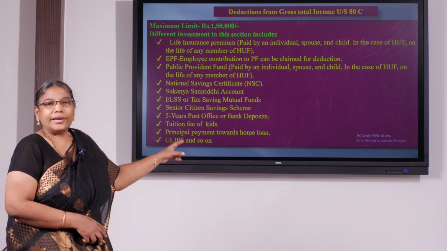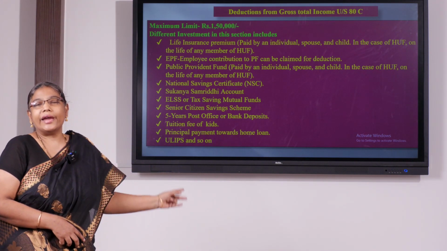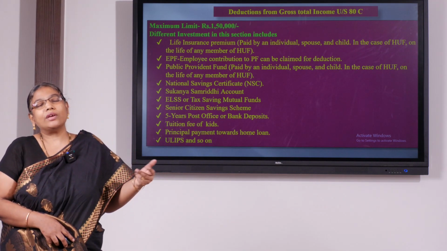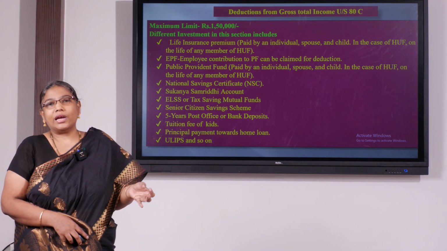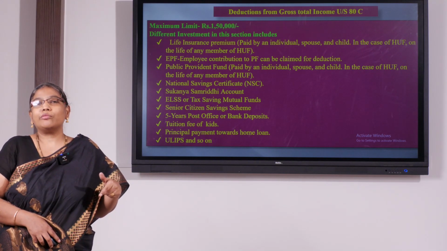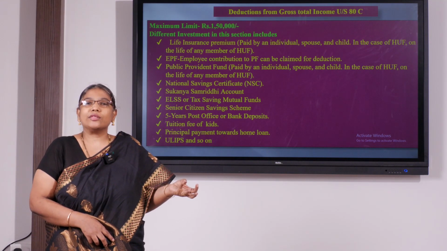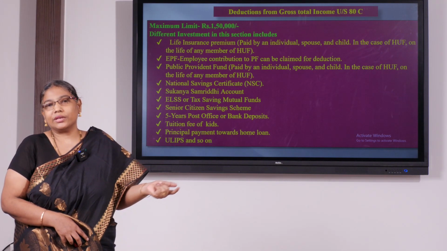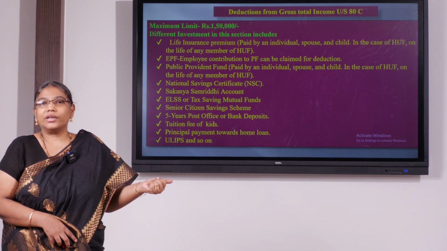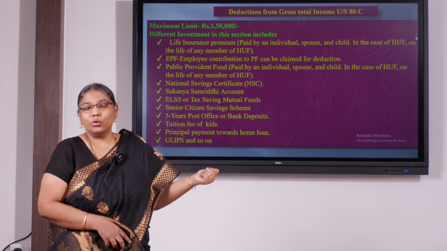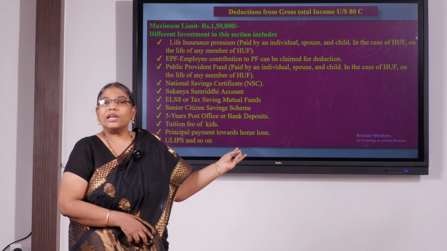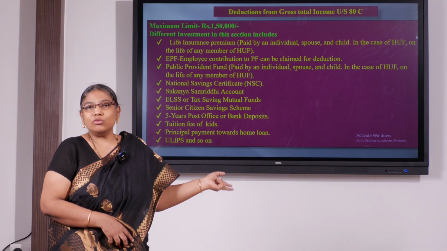Just to name a few items that will be eligible for deduction under 80C: life insurance premium paid on own life, of the spouse and children will be allowed, and employee's contribution to provident fund, recognized provident fund, statutory provident fund, public provident fund will be allowed as a deduction. Tuition fees paid for children, and repayment of housing loan, and then unit linked insurance plan and equity linked saving scheme, investment in mutual funds.